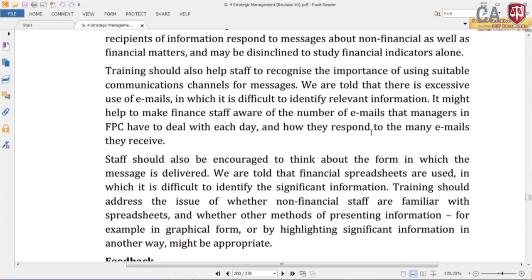Then staff should also be encouraged to think about the form in which the message is delivered. We are told that financial spreadsheets are used in which it is difficult to identify the significant information. Training should address the issue of whether non-financial staff are familiar with spreadsheets and whether other methods of presenting information, for example in graphical form or by highlighting significant information in another way, might be appropriate. So that is another problem they have stated, and that should be addressed. They have to think about some alternative way of presenting the information.